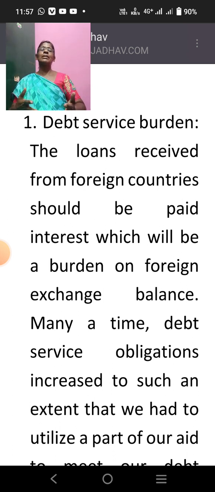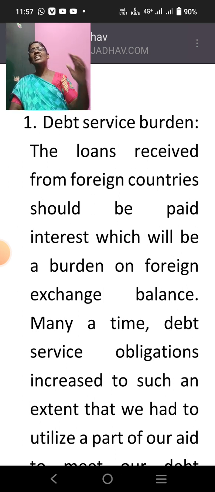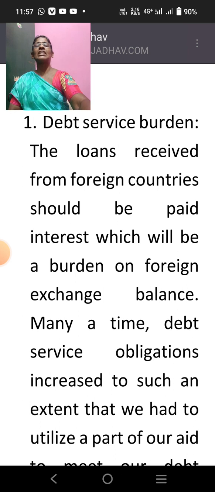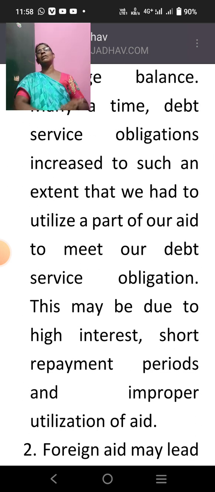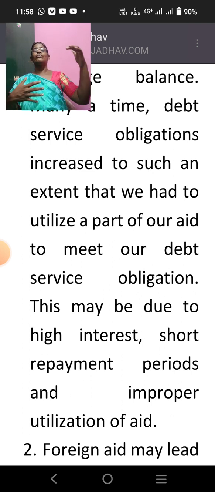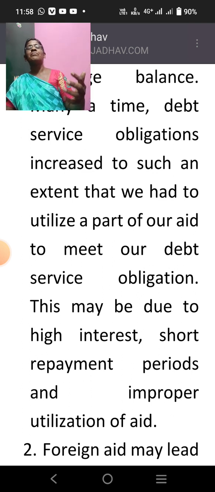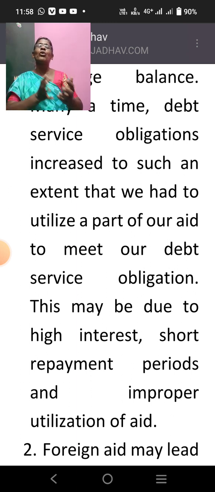Many a time, what happened? Debt service obligations increased to such an extent that we have to utilize a part of our aid to meet our debt service obligation. So what happens? The foreign loans become high. When they become high, we have to pay more interest.